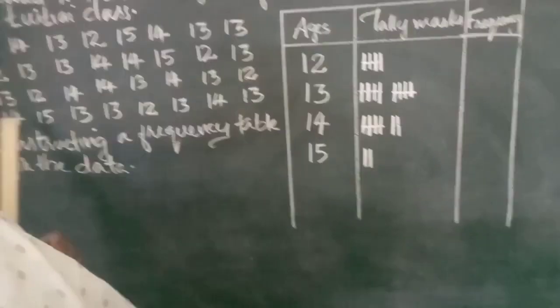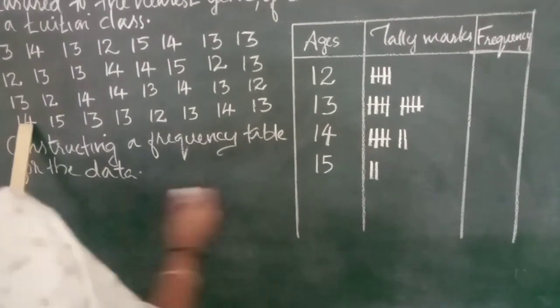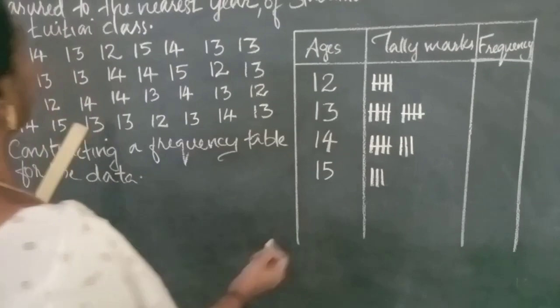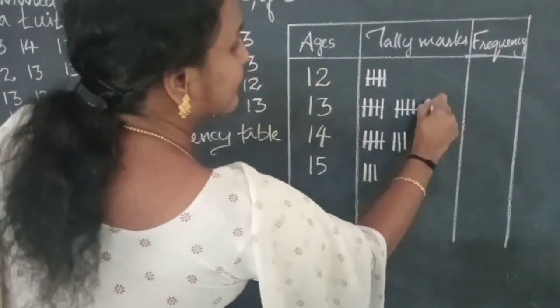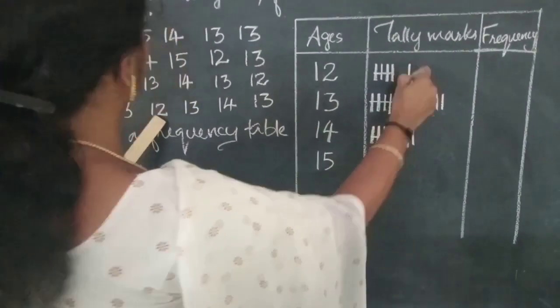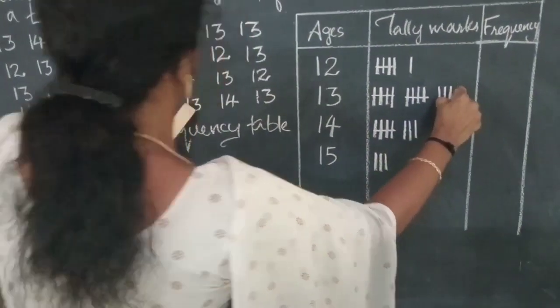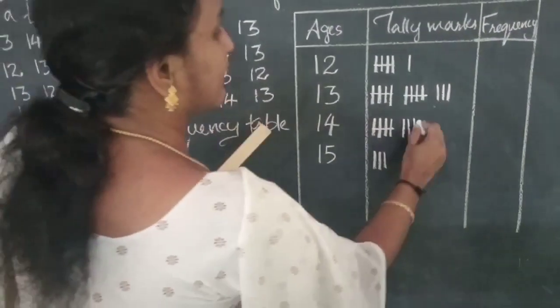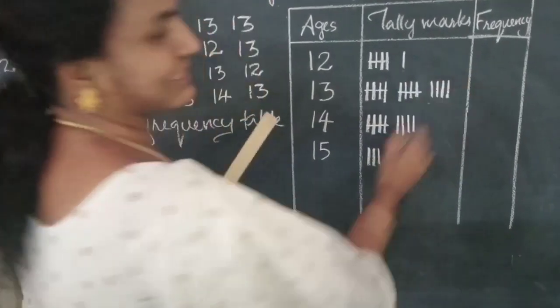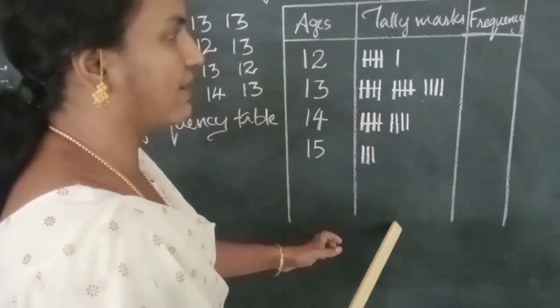Then the third row is over. The fourth row starts with 14, then 15, 13, 13, 13, 13, 12, 13, 14, 13, 14. The second column is over.